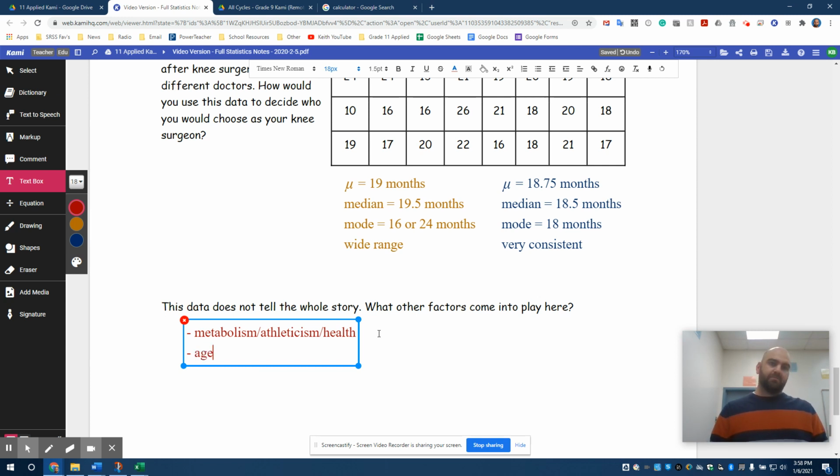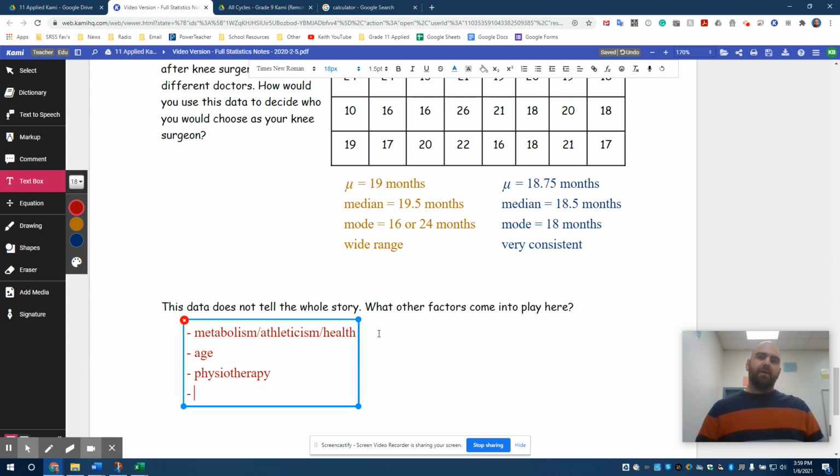Age comes into effect. Age is a big thing. I'm not overly old yet, but it would take me a lot longer to recover from something than it would you because you are a lot younger. It makes a big difference. Age makes a big difference. Physiotherapy makes a big difference as well.